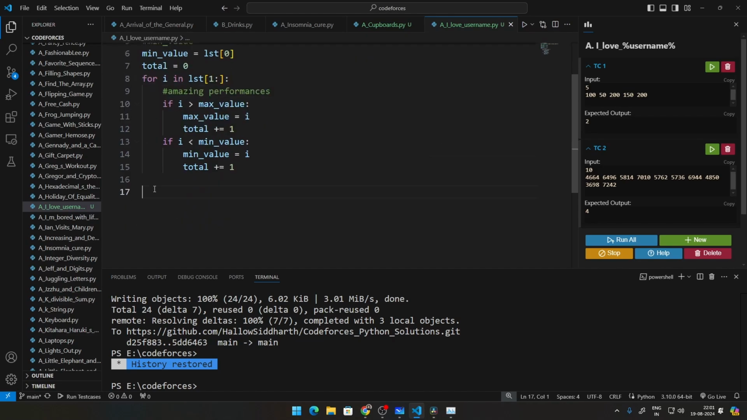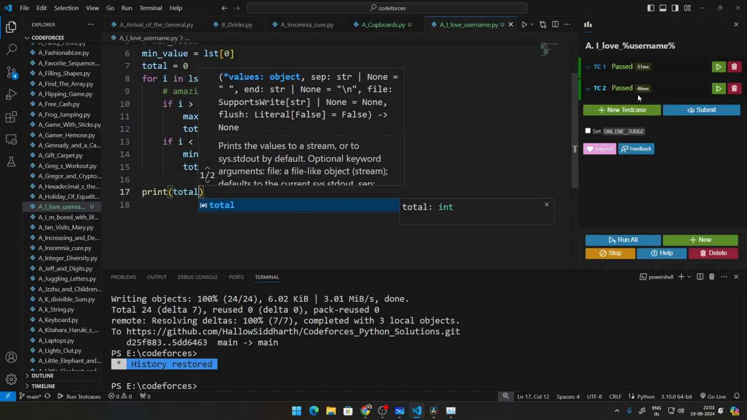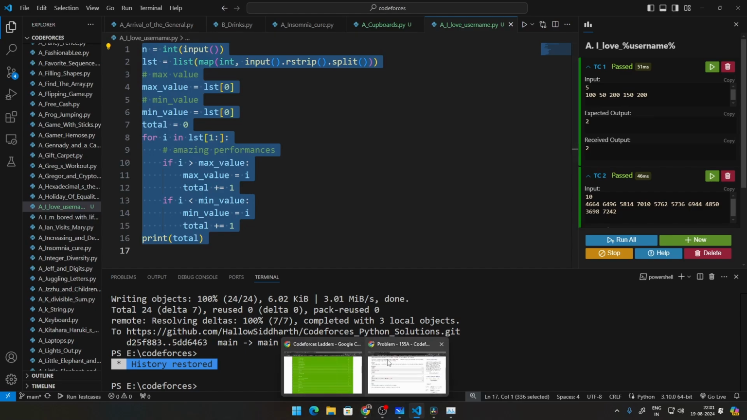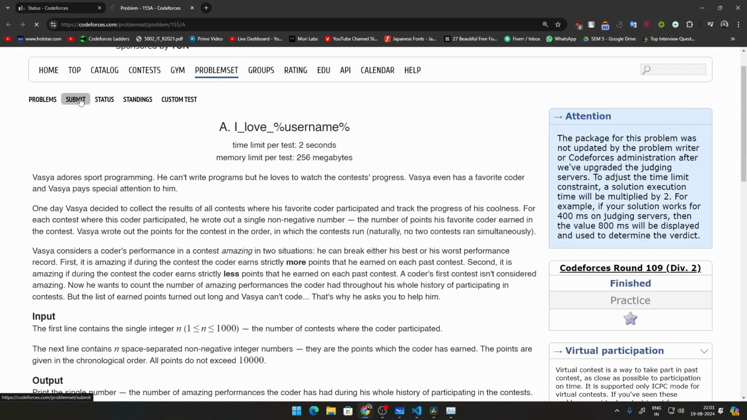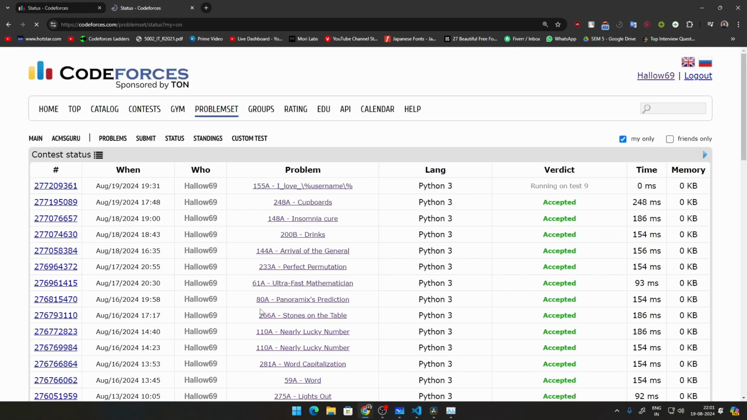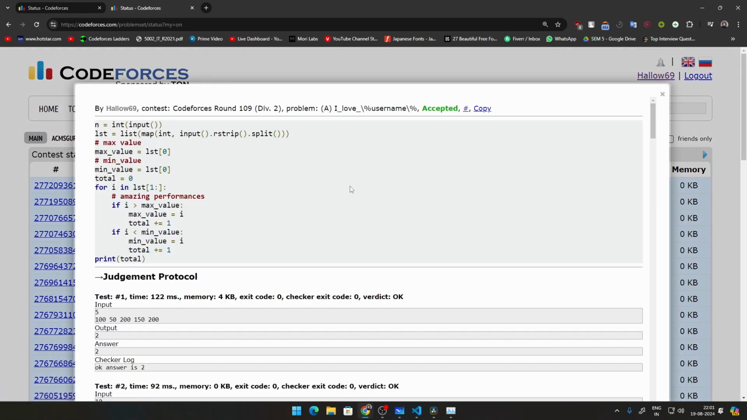Once all of this is done, we can just go ahead and print this total value, save this code, and run this. You can see both test cases have passed. I hope you're able to understand what is going on here. Let me just go ahead and submit this code as well so that you can look at it for yourself. As you can see, the code was accepted and this is the answer. I hope you're able to understand how we're solving this problem.